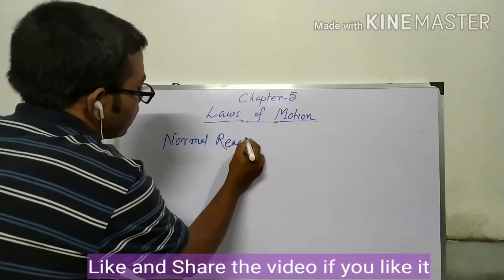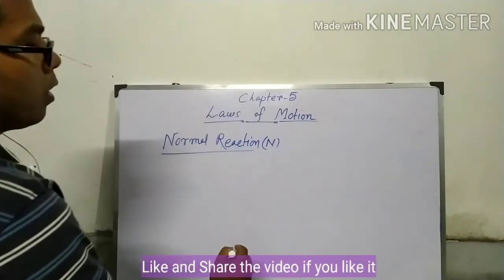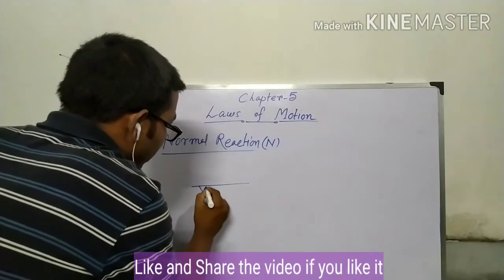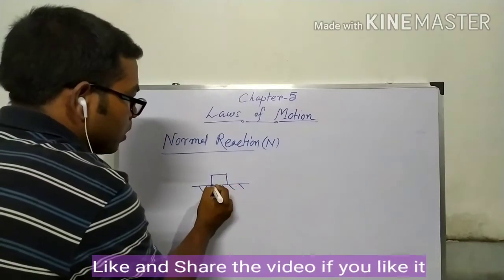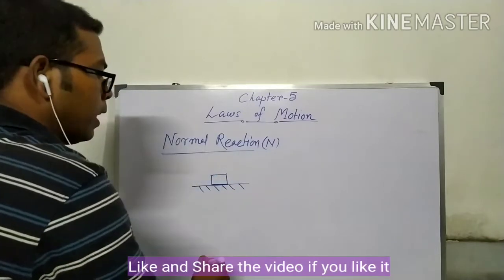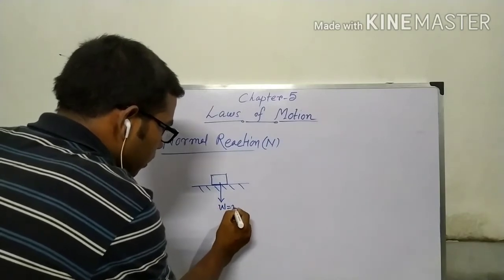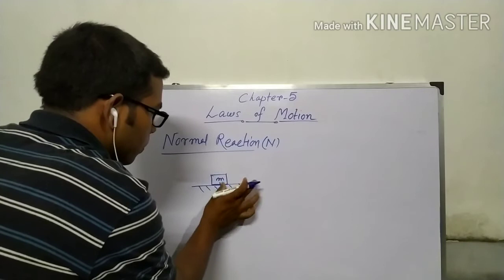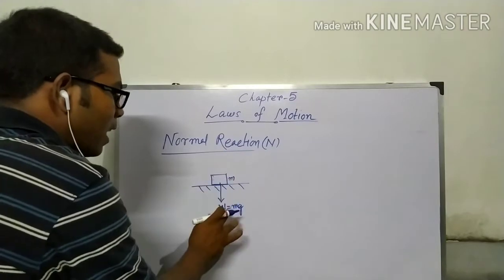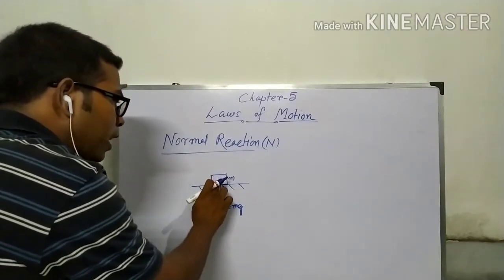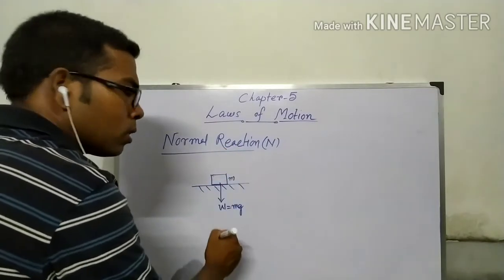Normal reaction, N. If we keep a body on a surface, let this is the body on this surface, then there is a weight downward, but still this body is not going downward, so there must be an opposite force.